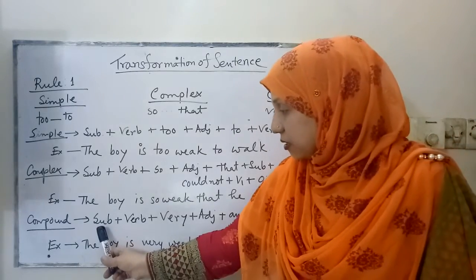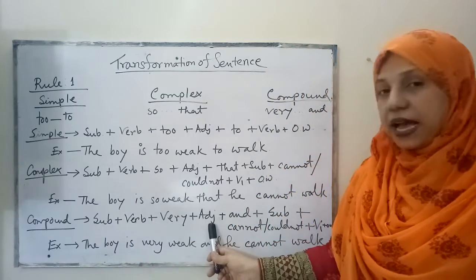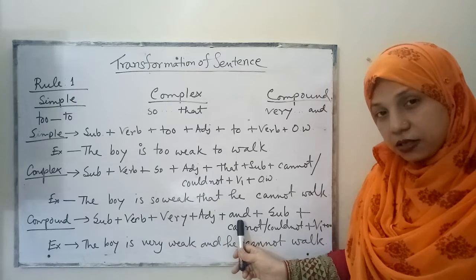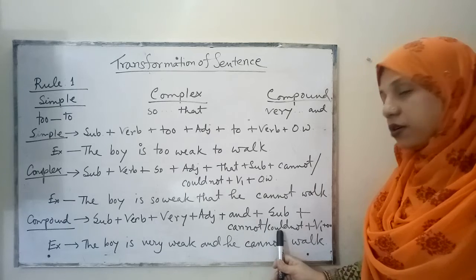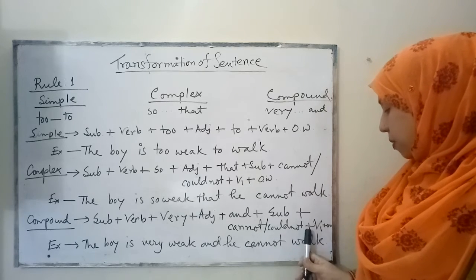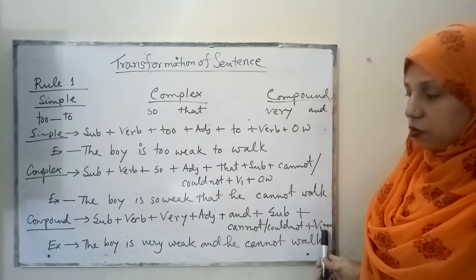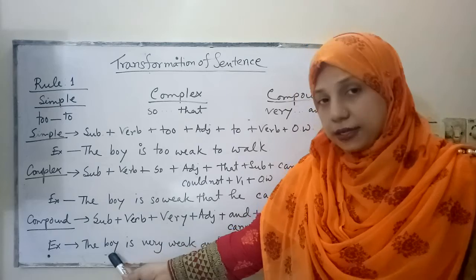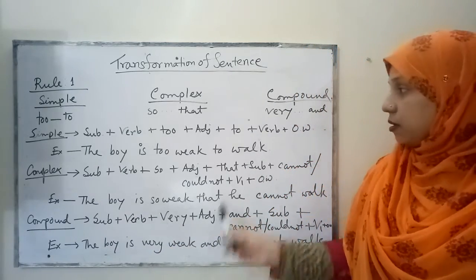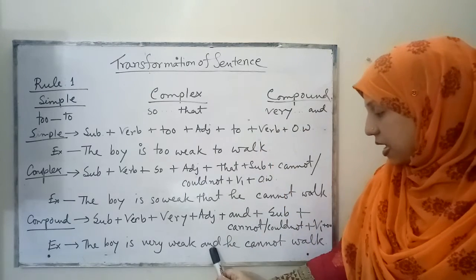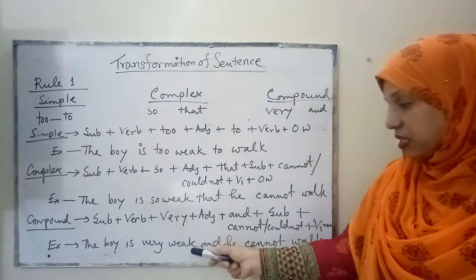So the structure will be subject plus verb plus very plus adjective plus the coordinating conjunction plus subject plus cannot or could not according to the tense, then plus V1, that means base form of the verb, plus other words. You see the example, the boy is very weak and he cannot walk.